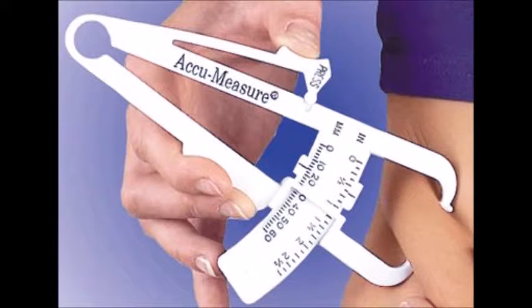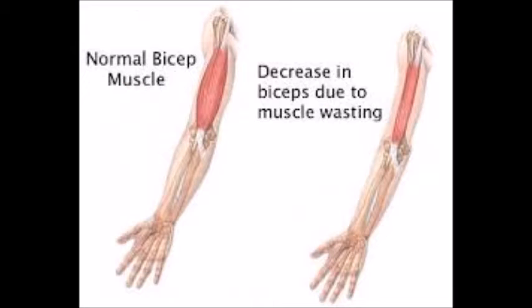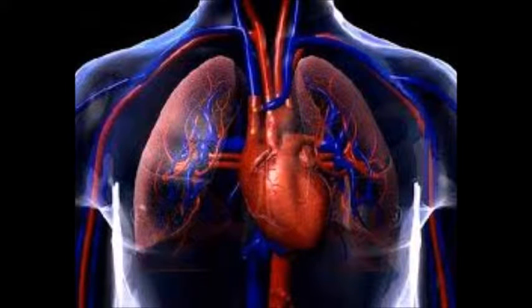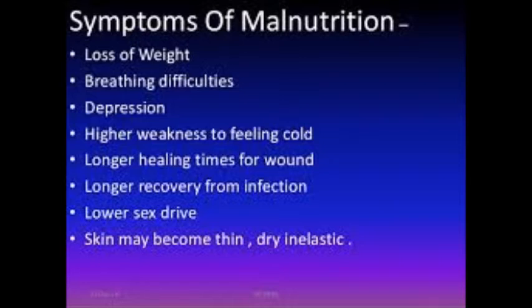Serial skin fold measurements can be done to determine percentage of body fat. The patient's muscle mass should be assessed for muscle wasting. Vital signs can show arrhythmias, which is suggestive of underlying cardiac disease. Other signs may include dry skin and hair and poor healing wounds.